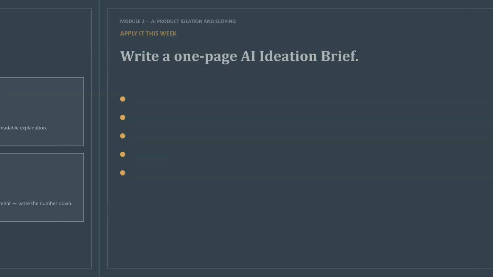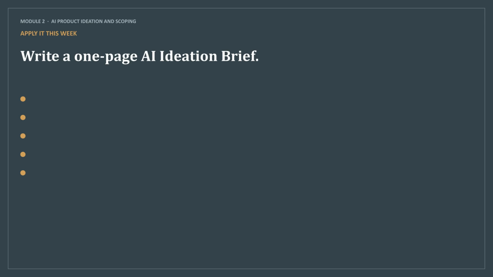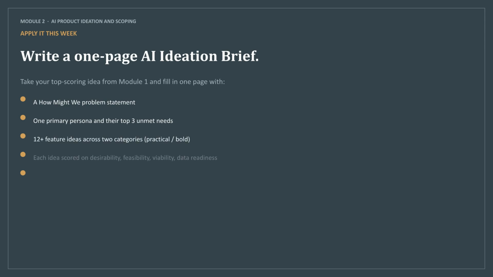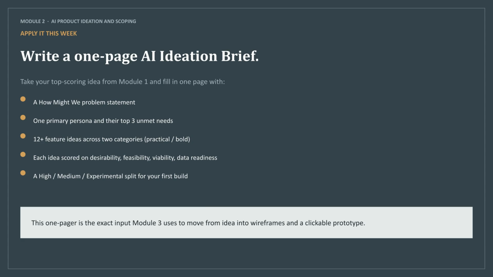Your assignment this week is to write a 1-page AI ideation brief. Include your How Might We statement, primary persona, feature ideas, scoring across the 4 lenses, and your build priority split. This brief is the foundation for the prototyping work we will do in Module 3.